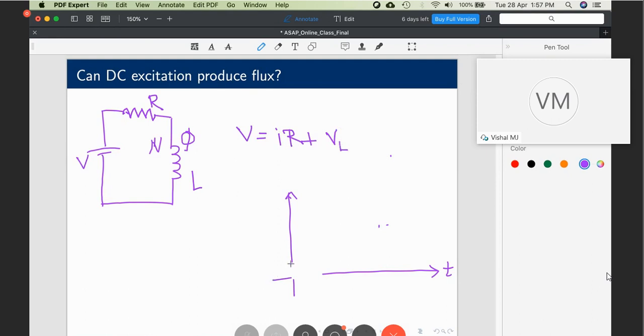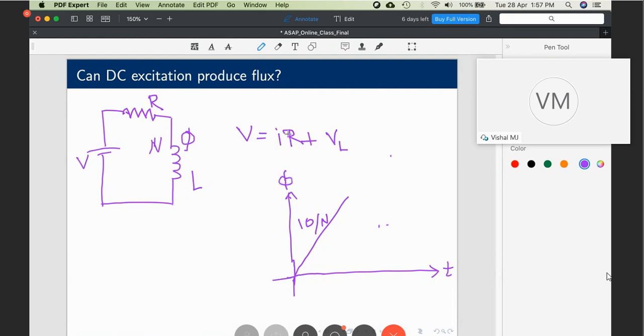Now let's come back to the nature of this inductor L. Under steady state, it is a short circuit, and in transient, exactly at the instant of closing the switch in the circuit, it becomes an open circuit. When it is an open circuit, the entire 10 volts comes across VL. Current through the circuit is 0 at that time. So what is the rate at which the flux rises? Excitation voltage divided by N. The slope is given by 10 by N. The y-axis is flux.